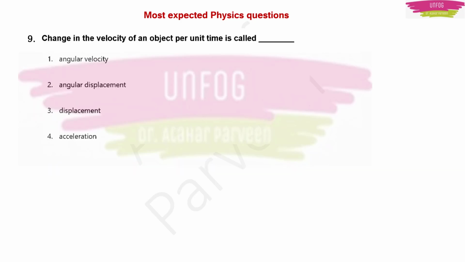Another expected question. Change in velocity of an object per unit time is called. So change in velocity of an object. Change in velocity means acceleration. Change in distance per unit time means speed. Change in displacement per unit time means velocity. Okay, clear, right?